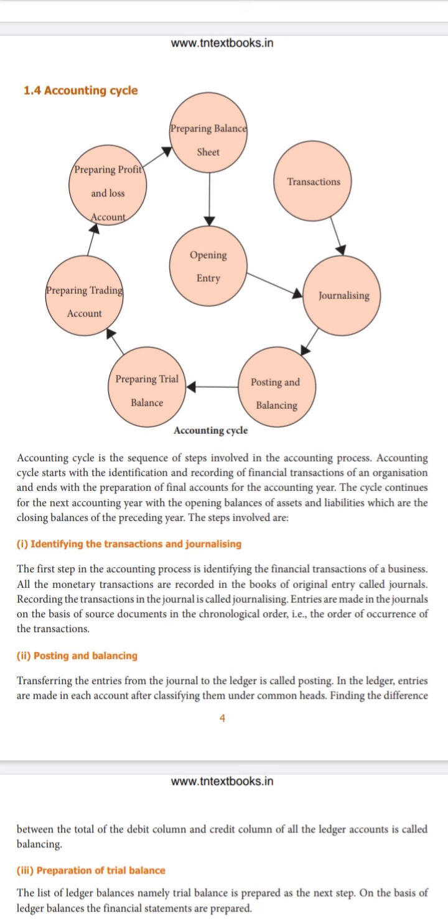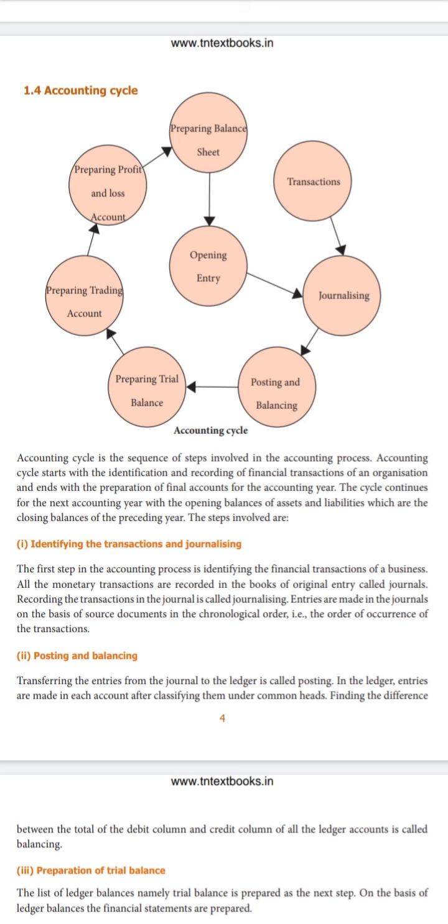Whenever any transaction has money involved in that activity, we call it a financial transaction. All the financial transactions are to be recorded, and these are recorded in the form of a journal. Recording of these transactions in the journal is called journalizing. The process is called journalizing, and what we exactly prepare is the journal.